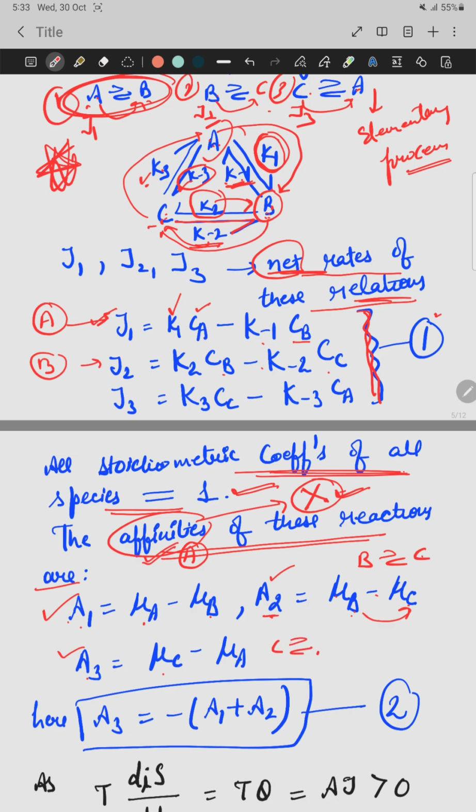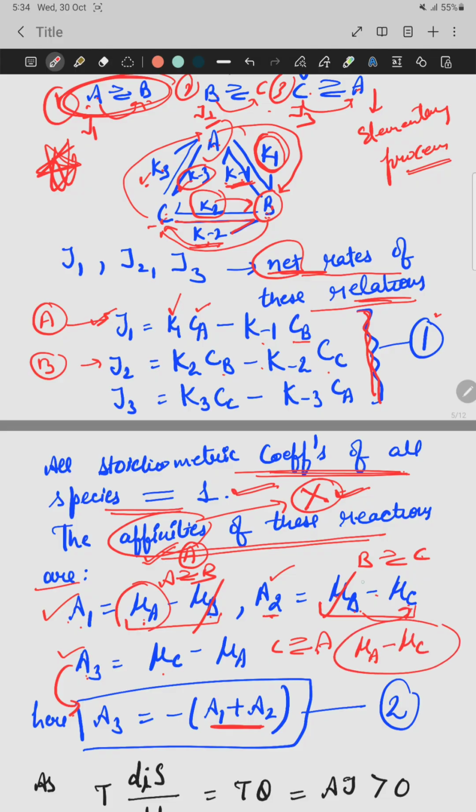Here you can see that when we add A1 plus A2, the chemical potential of B cancels out, and we get only the chemical potential of A minus the chemical potential of C.